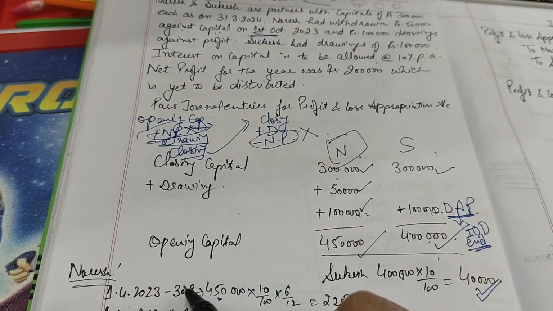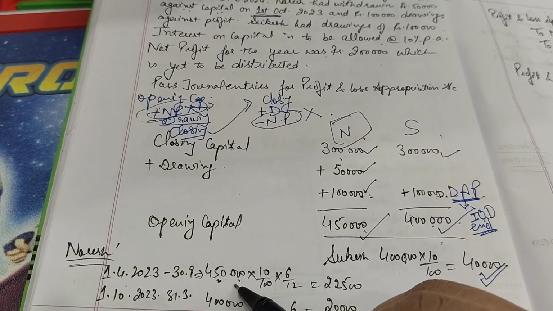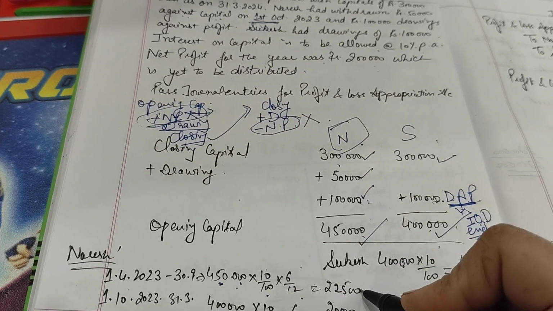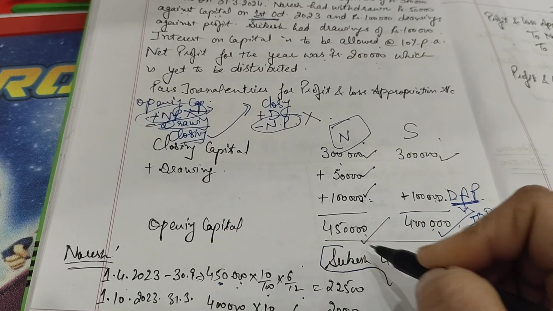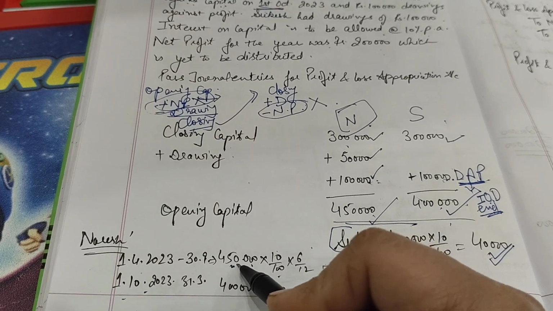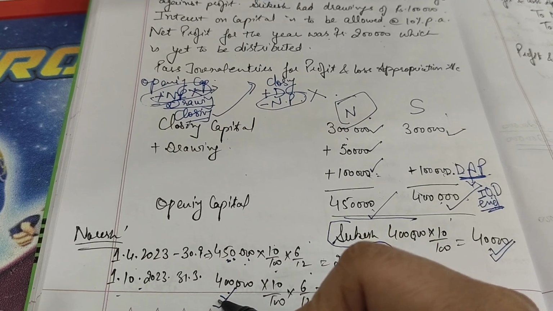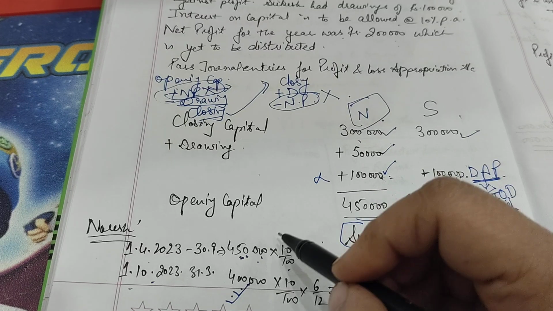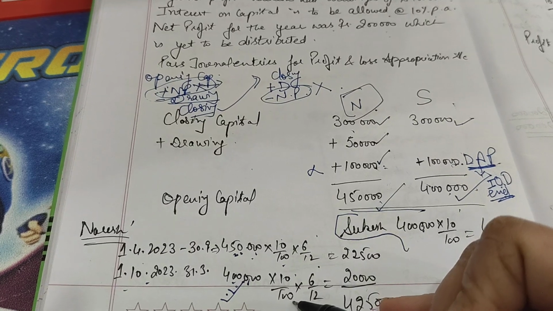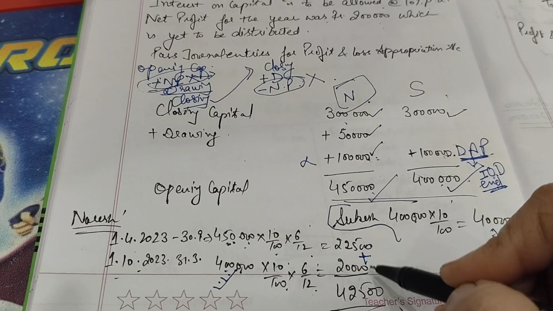So from 1st of April to 30th of September, we will take total capital for Naresh as 4 lakh 50,000. 10% for 6 divided by 12, interest is 22,500. Then from 1st of October, from his capital he withdrew 50,000, so his capital became 4 lakh. We will not see drawings against profit for calculation of IOC. So his capital was 4 lakh, 10% for 6 divided by 12, interest was 20,000. How much interest on capital is payable to him?